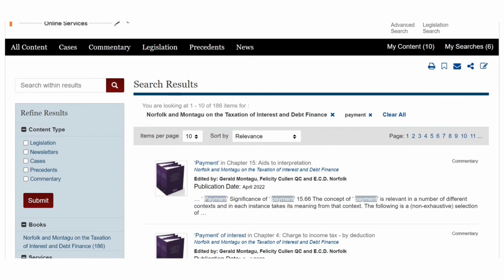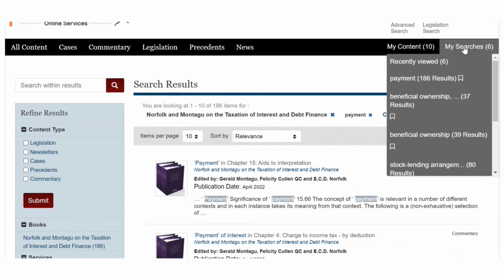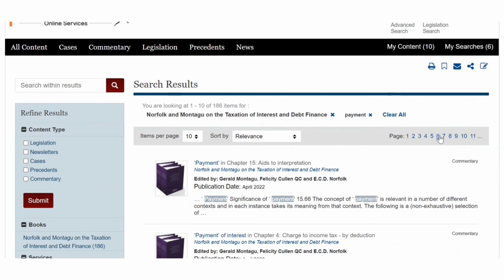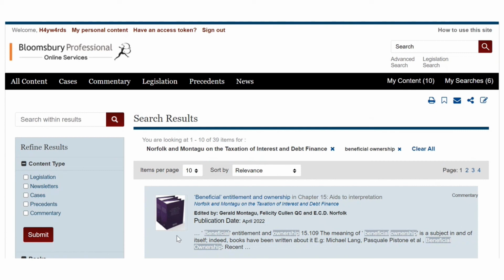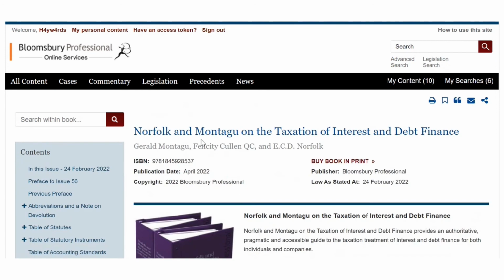And you'll see here as well, I mentioned the My Content bar. Every time you search, that's also tracked using those search results. So if you want to go back to your original search rather than starting again, click on that. And there we are. And once again, back to the home page.